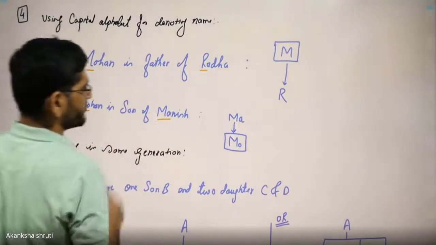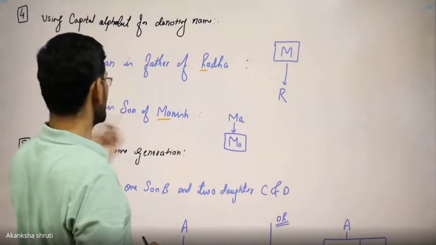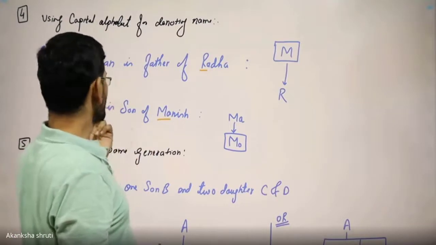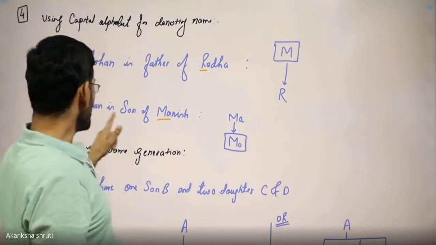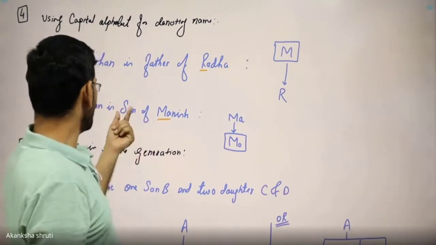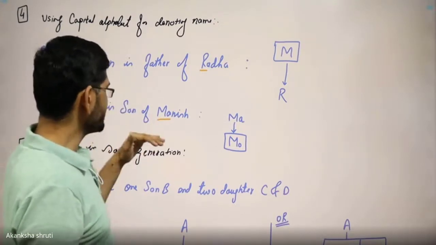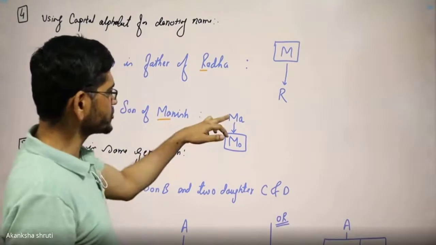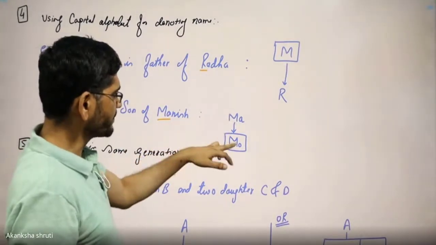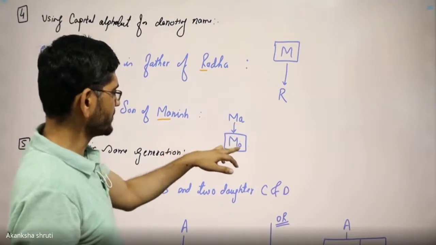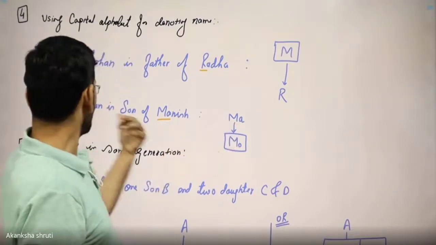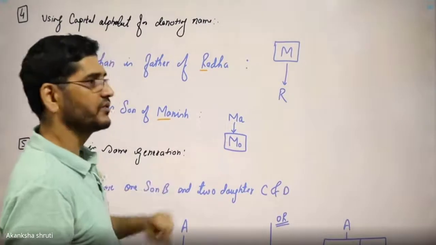Mohan is son of Manish. Here both are starting with M. So we need to append another alphabet to differentiate them. Mohan is son of means Mohan is one step below Manish. So Manish should be on the top. Mohan will be below. Denote Manish by MA, Mohan by MO. And since he is a son, put it into the box.